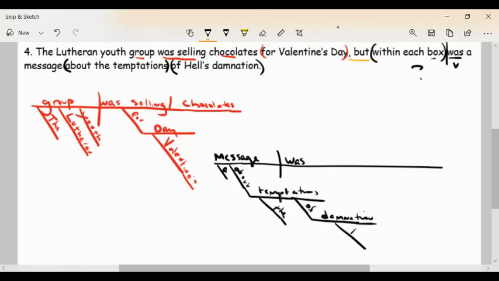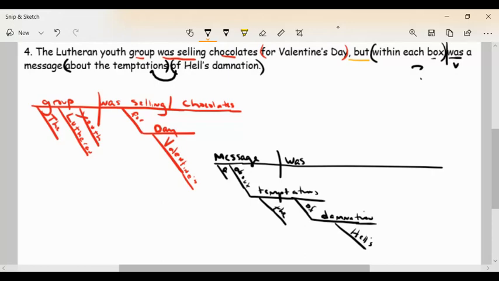There we go. So hell's damnation. But it's the temptation of hell's damnation. Didn't mean to go so fast there. That "of" is right next to temptations, and it's the temptations of hell's damnation. It's not a message of hell's damnation, but it's the temptation of hell's damnation. All right, seriously, what's wrong with me? Anyway, I had this other prep phrase, which is within each box.